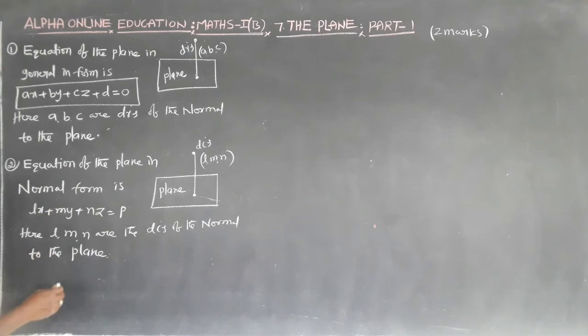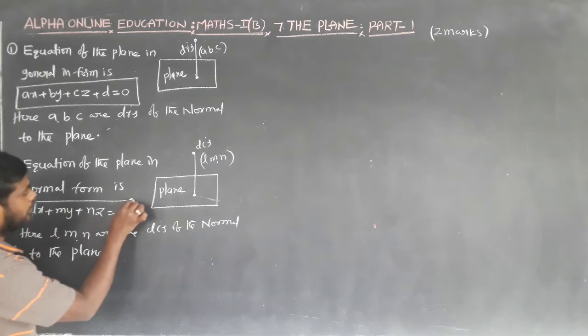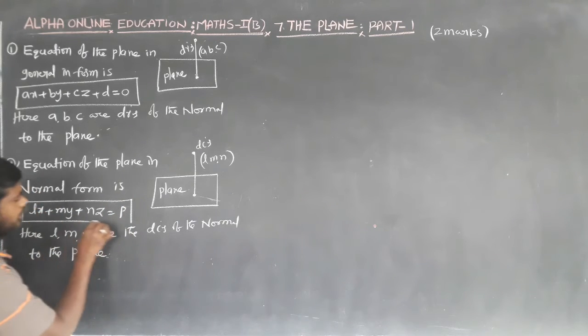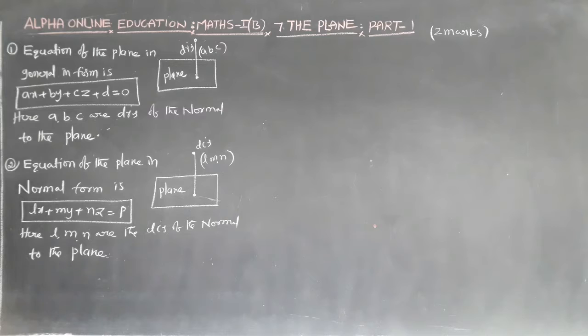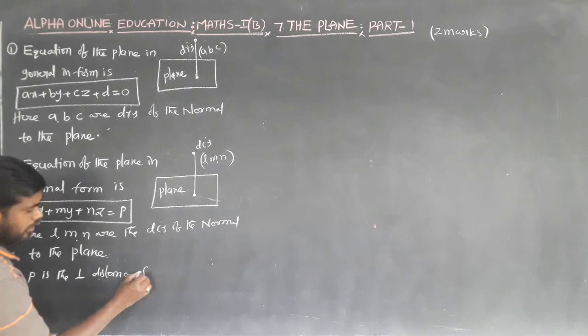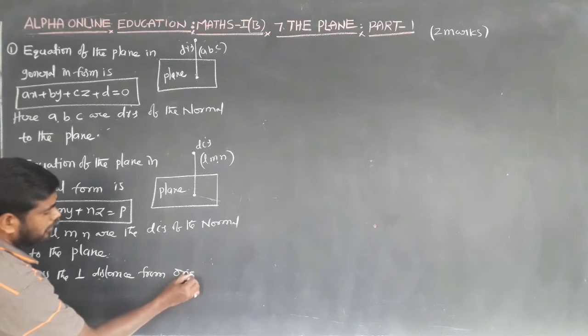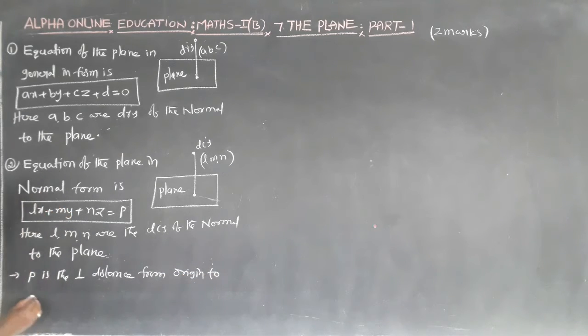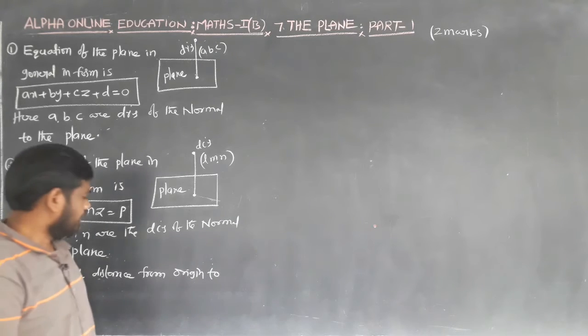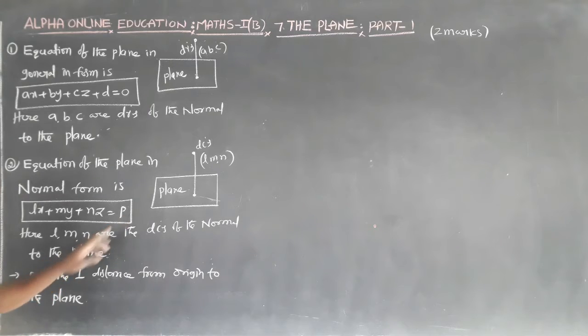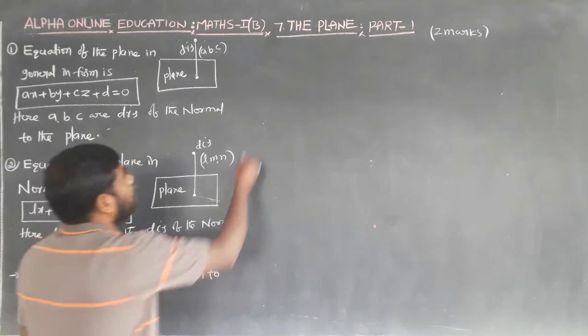So the equation of the plane in normal form is Lx plus My plus Nz is equal to p. Here p is the perpendicular distance from the origin to the plane.